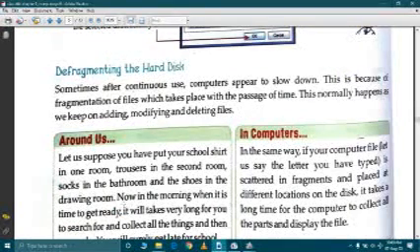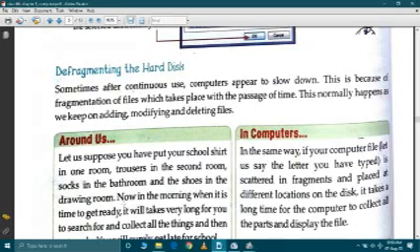Now our next topic is defragmenting the hard disk. Sometimes after continuous use, computers appear to slow down. This is because of fragmentation of files, which takes place with the passage of time. This normally happens as we keep adding, modifying and deleting files. So it creates spaces in your hard disk. These spaces should have been continuous. It should not leave any kind of gap between the packages of the data.